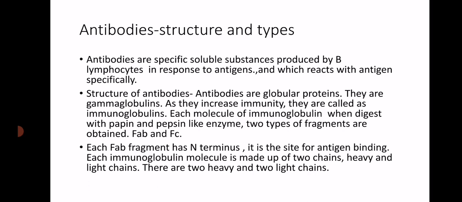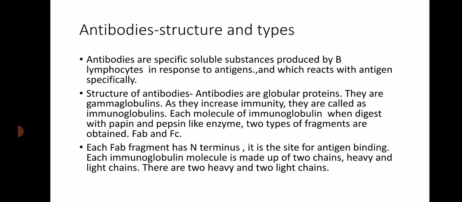There are different types of antibodies or immunoglobulins. So what is the exact structure of antibodies? Actually, antibodies are globular proteins and they are gamma globulins. As they increase immunity, they are called immunoglobulins. And each molecule of immunoglobulin, when digested with papain and pepsin like enzymes, two types of fragments are obtained, FAB fragment and FC fragment. FAB fragment, that is fragment for antigen binding, and FC fragment, that is fragment crystallizable.